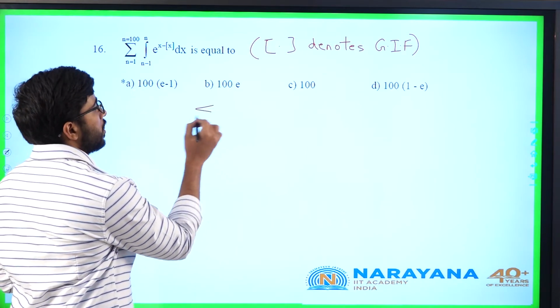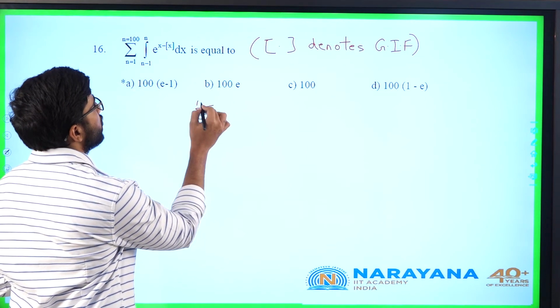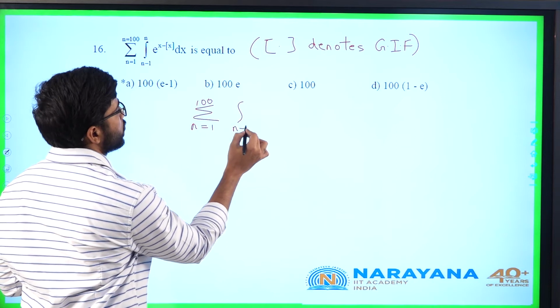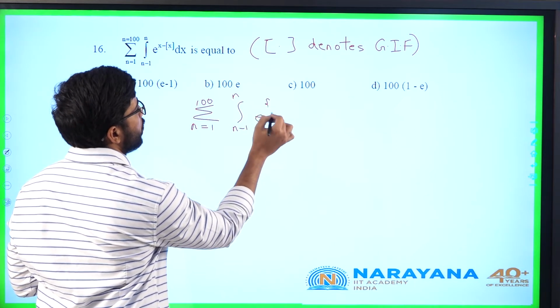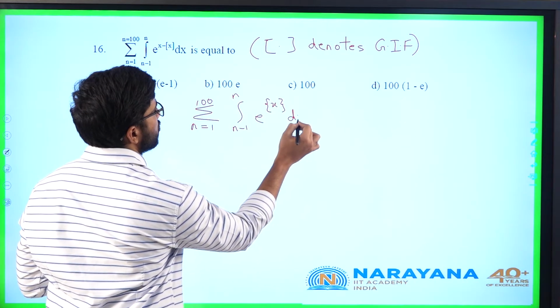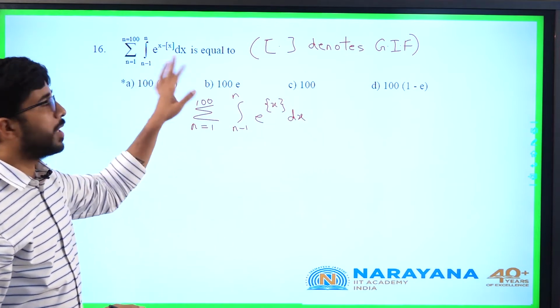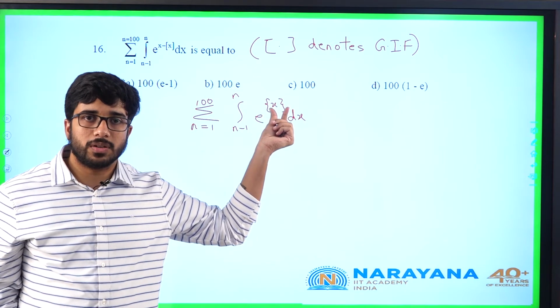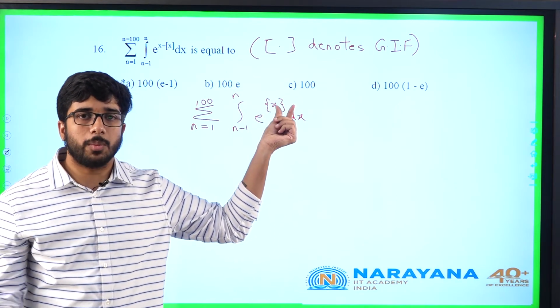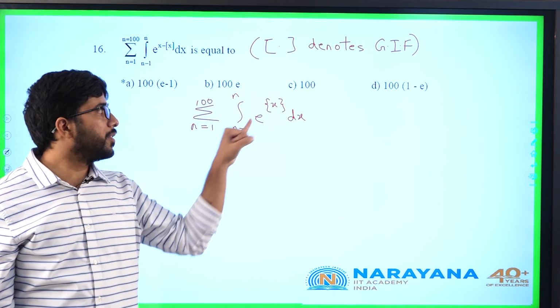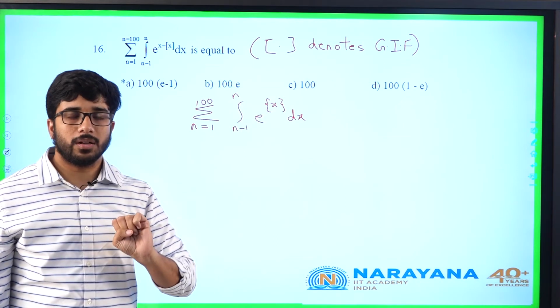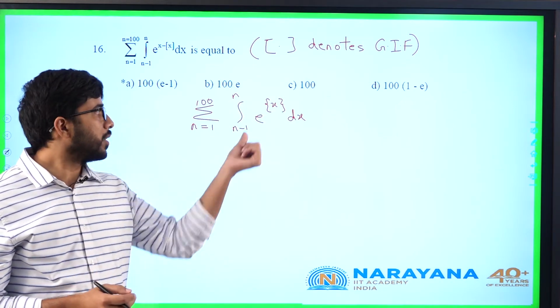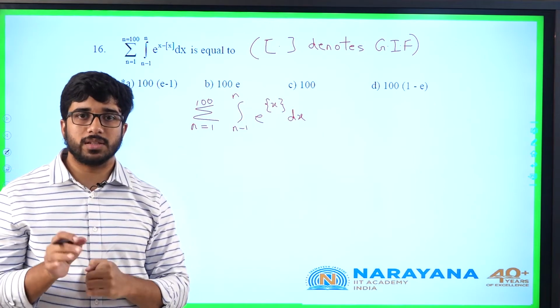So sigma n equals 1 to 100, integral from n minus 1 to n of e power fractional part of x dx. X minus integer part of x is the fractional part of x. This fractional part function is periodic with fundamental period 1. So whatever the integral value from n minus 1 to n, the same area, that is integral 0 to 1, I will get the same value.